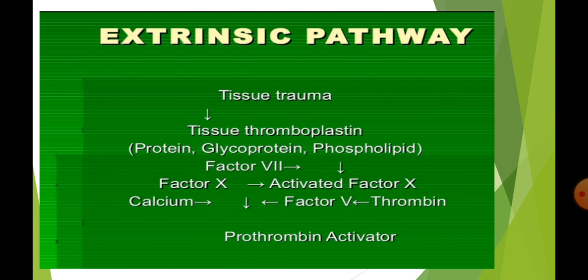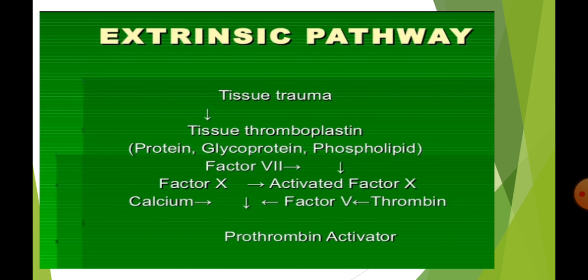Let's see the extrinsic pathway for the formation of prothrombin activator. In this pathway, the formation of prothrombin activator is initiated by the tissue thromboplastin, which is formed from the injured tissues. Sequence of events in the extrinsic pathway.